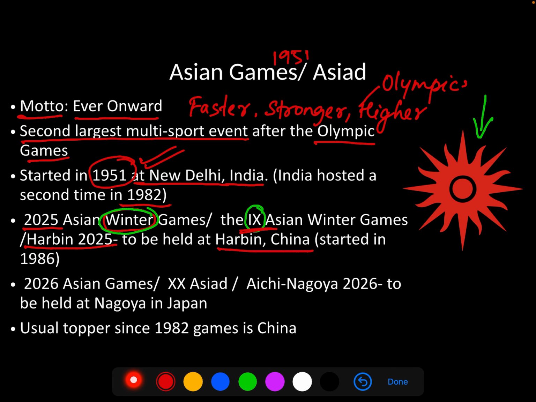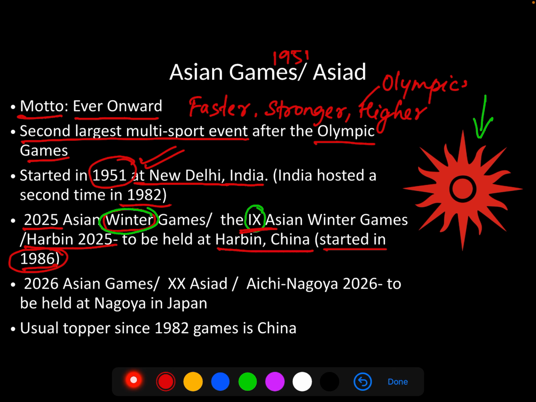Now the Asian Winter Games started much later, that is in 1986. So the numerical representation of the Winter Games is quite separate from that of the regular Asian Games. That is why the upcoming one in 2025 will be the 9th Asian Winter Games.